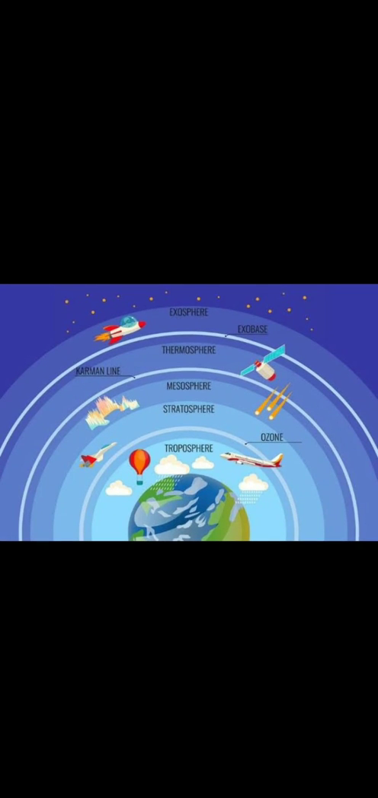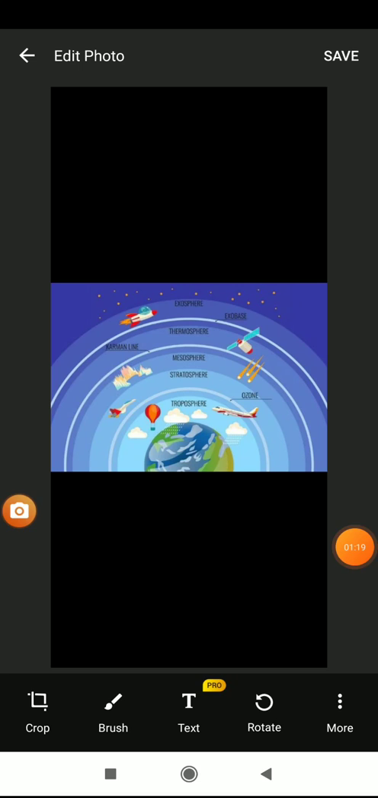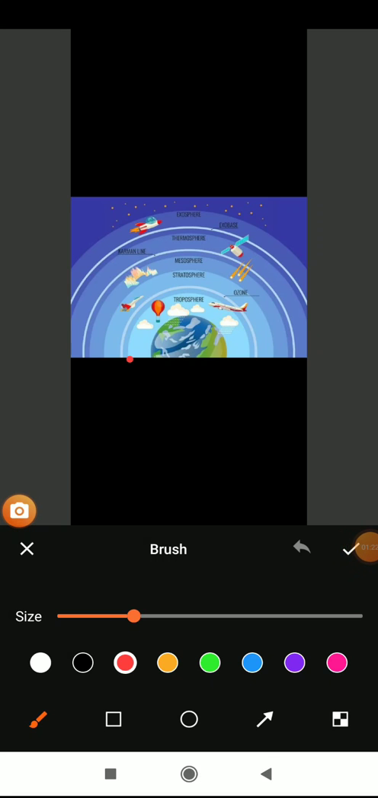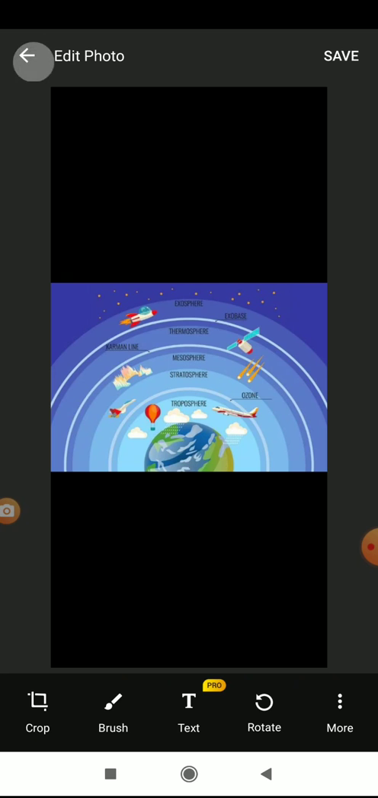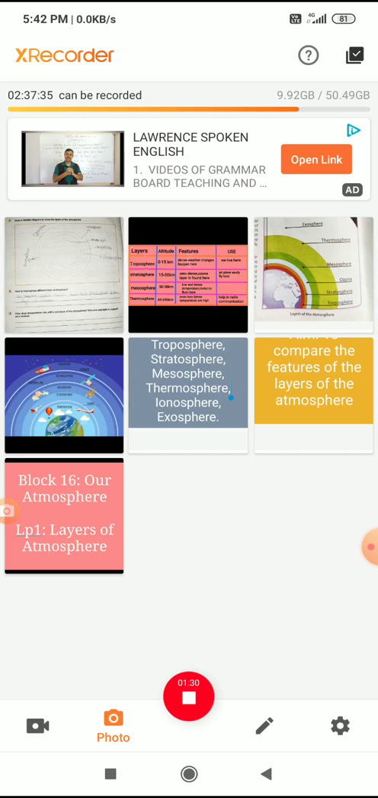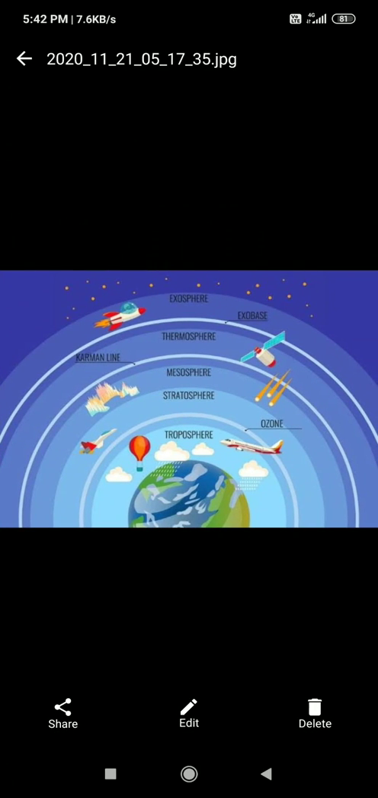Here you can see, this is the atmosphere, this full part is the atmosphere. So it is like a blanket of air, right, it surrounds the earth. It is present around the earth only.